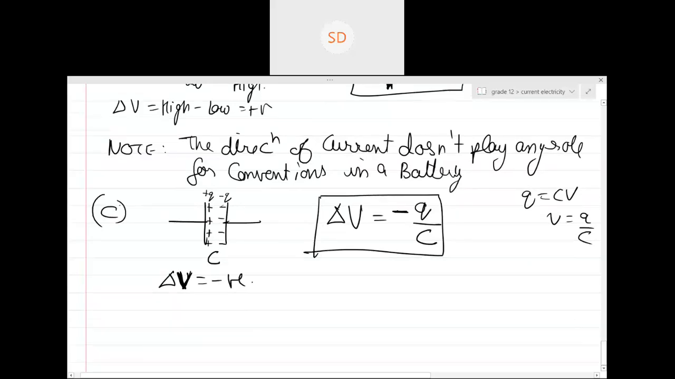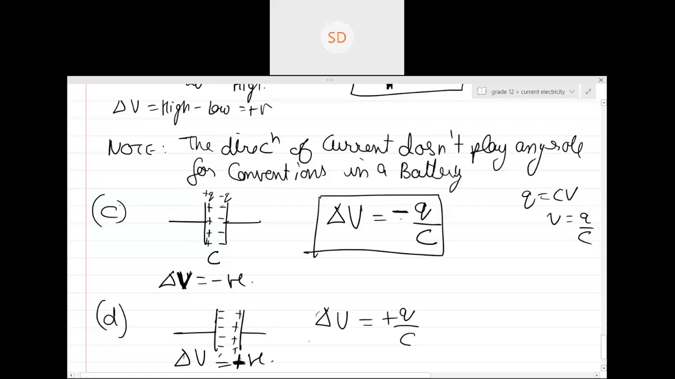So again, when we enter from the positive plate, delta V is negative. The same rule as the battery. Nothing is changed. Same thing as the battery. When you enter from the positive terminal, delta V is negative. When you enter from the negative terminal, the negative plate of the battery, delta V is positive. Is this clear? Does anyone need any explanation on this again, guys?